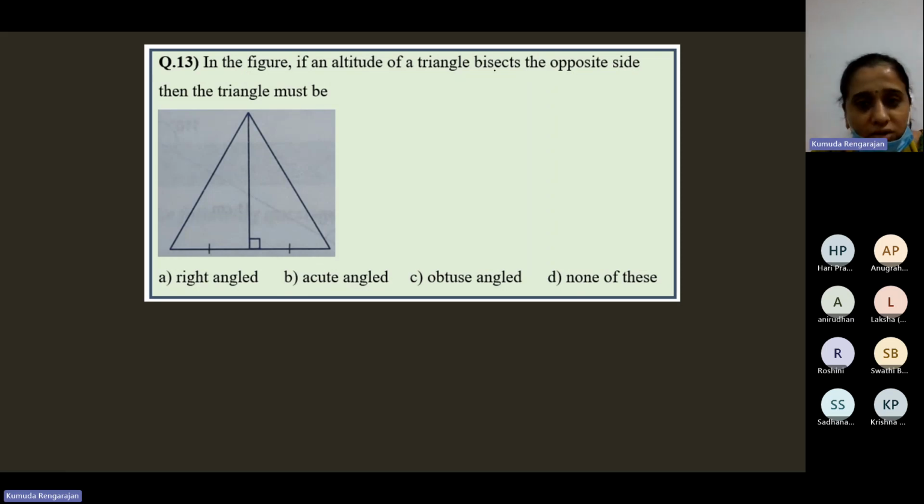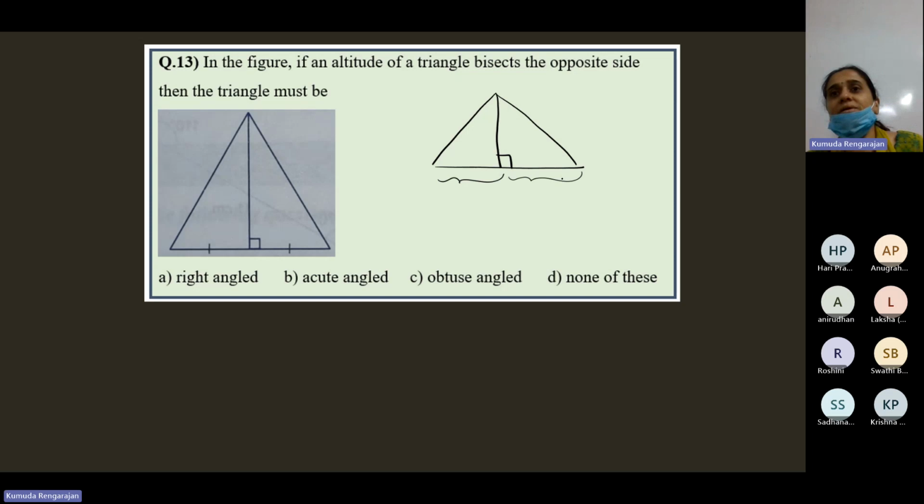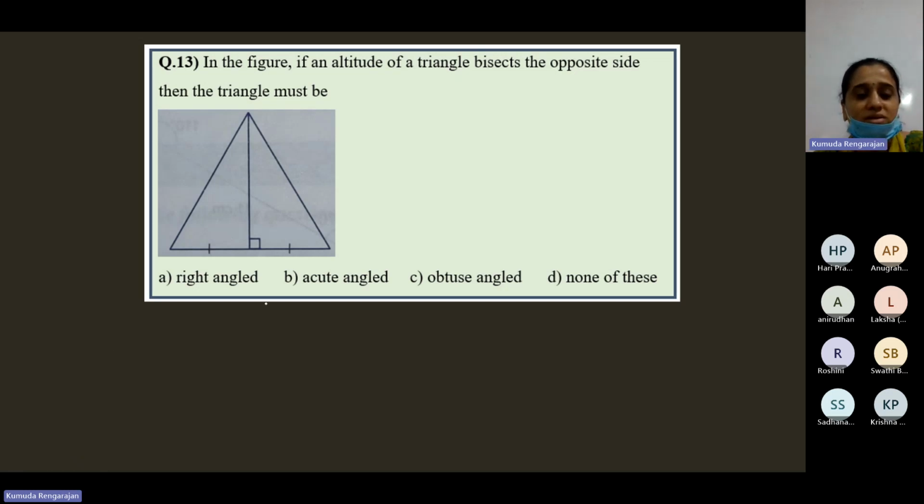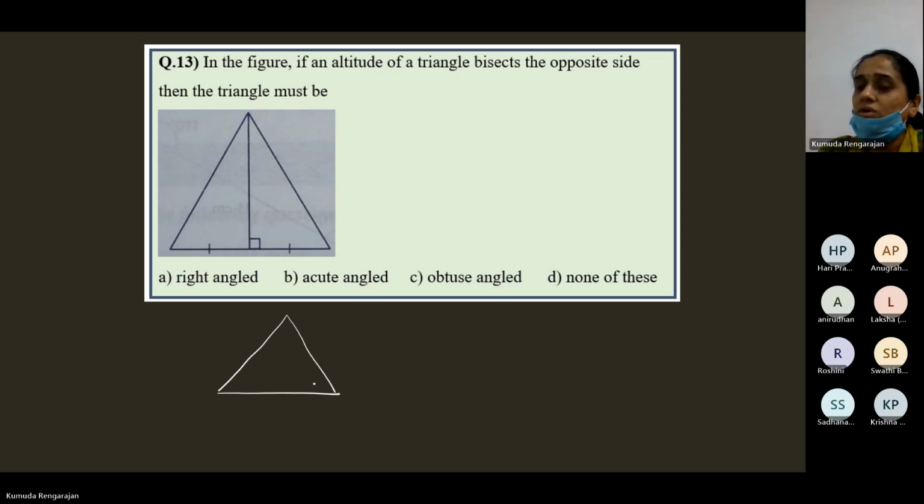In an acute triangle, the altitude can bisect the opposite side. Can bisect. Okay, let me tell you the property actually. When you take an isosceles triangle, an isosceles triangle can be an obtuse triangle also. An isosceles triangle can be obtuse.